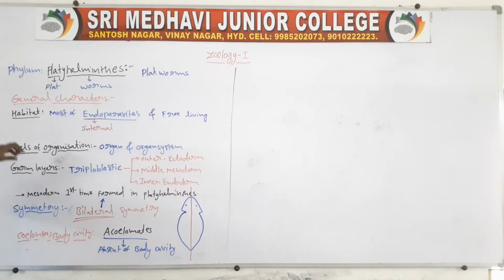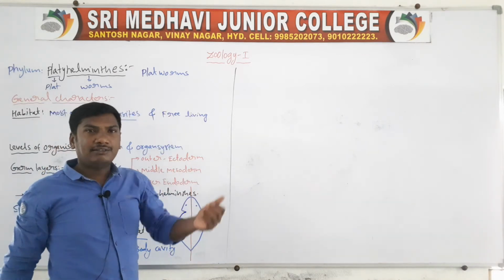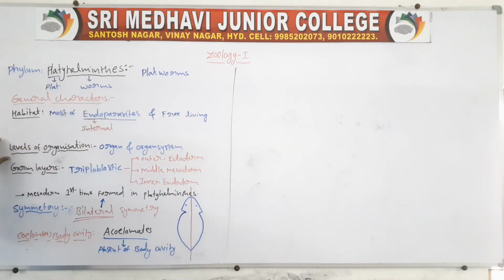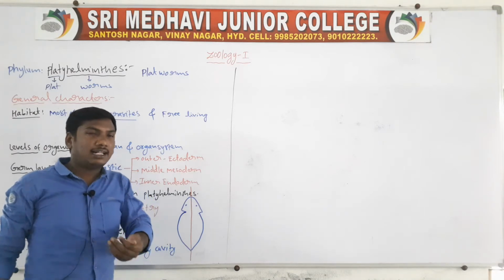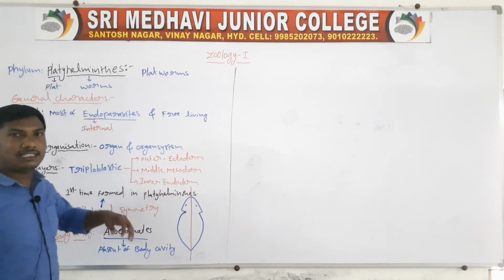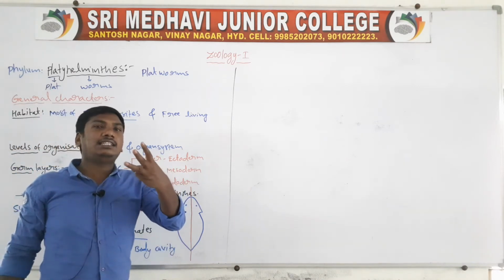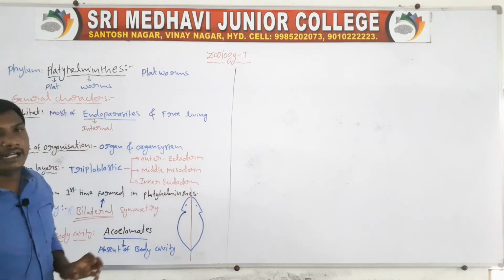Once revised. First one, habitat. Most are endoparasites, and some animals are free living. Next one, level of organization is the organ and organ system level. Next one, germ layers. They are triploblastic: outer ectoderm, middle mesoderm and inner endoderm.